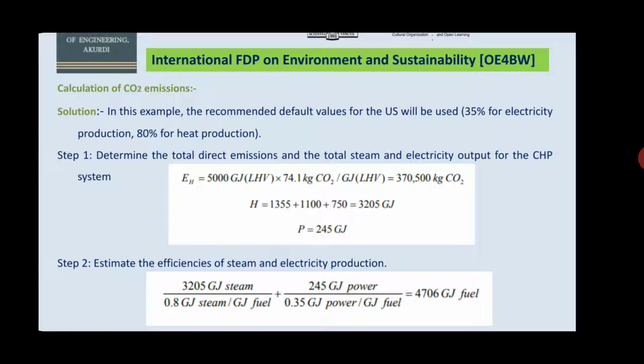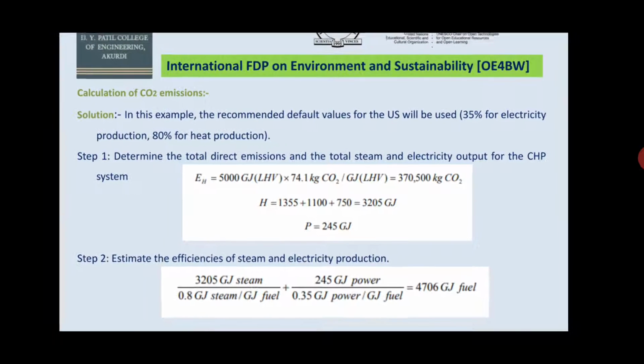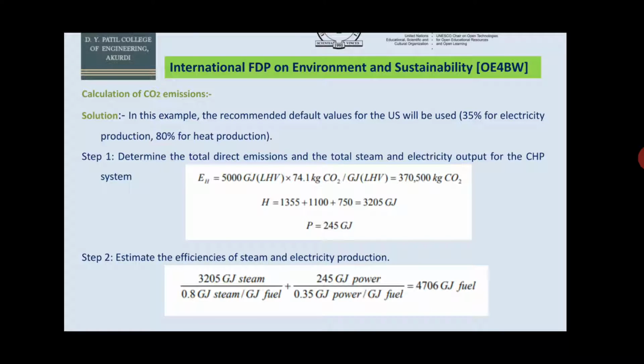ET is equal to 5000 GJ LHV into 74.1 kg of CO2 per GJ LHV, which is equal to 370,500 kg of CO2. The total heat for all three steams is 3205 gigajoule, whereas for electricity it is 245 gigajoule.